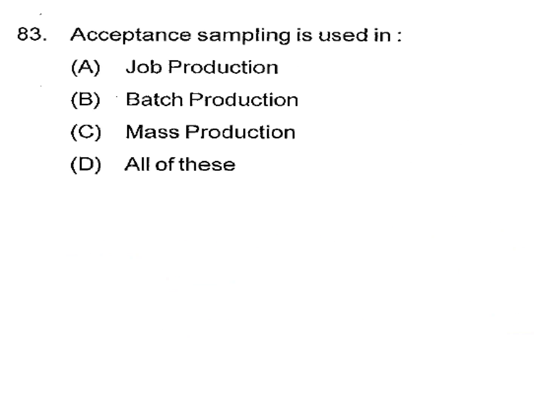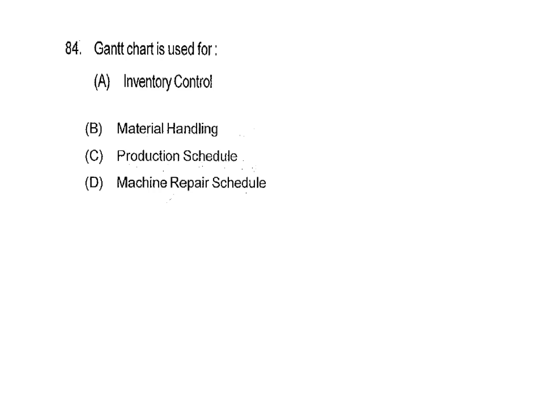Acceptance sampling is used in batch production. This one was already asked in IAS, ISRO and other PSU exams also. This is very important. Gantt chart is used for production schedule. This one was also asked so many times in IAS, around 4 to 5 times, and PSU. So this is also important. C is our answer.